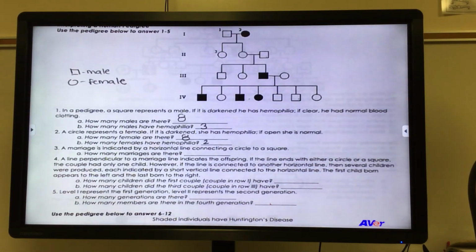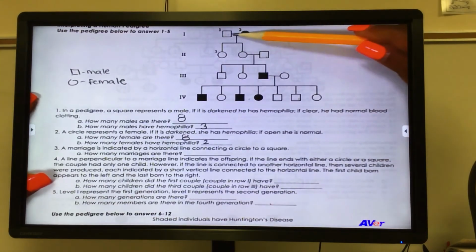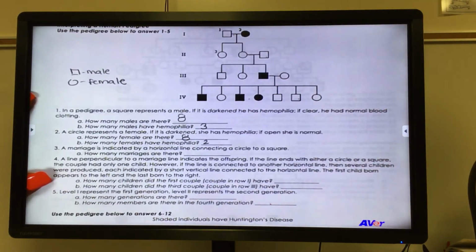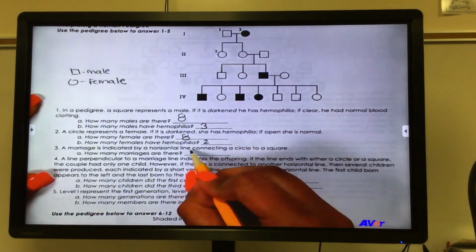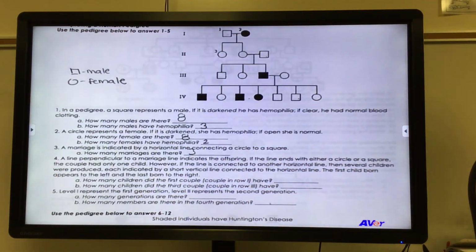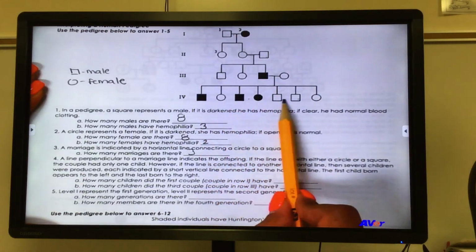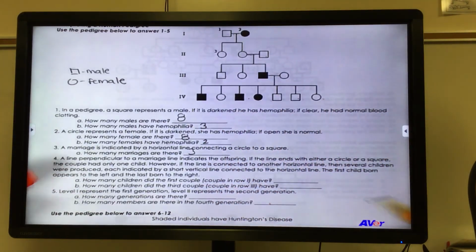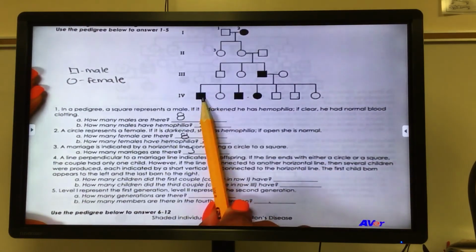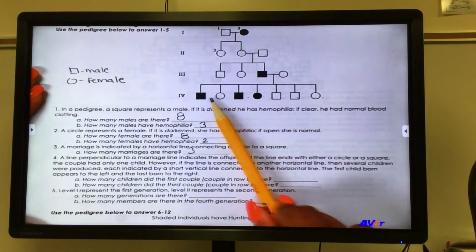A marriage is indicated by a horizontal line connecting the circle to a square. So one marriage, a marriage here, a marriage here. How many marriages are there? We just counted that there are 3. A line perpendicular to a marriage line indicates the offspring. If the line ends with a circle or a square, the couple had only 1 child. However, if it is connected to another horizontal line, then several children were produced, each indicated by a short vertical line connected to the horizontal line. So that shows it here. A marriage with 3 children, a marriage with 1, 2, 3, 4, 5, 6, 7 children. It's a lot of kids. The firstborn child appears to the left, and it progresses from there. So the oldest, then the youngest.